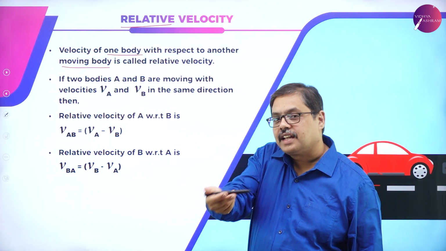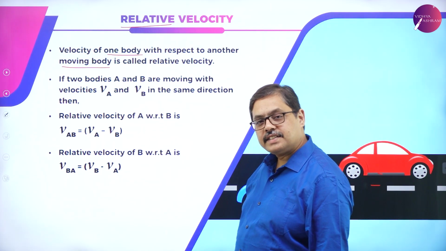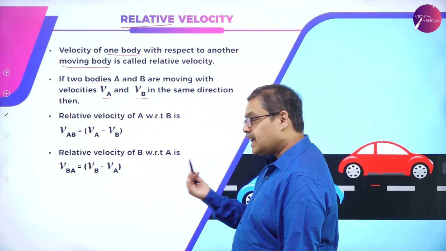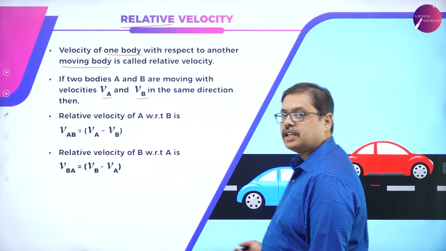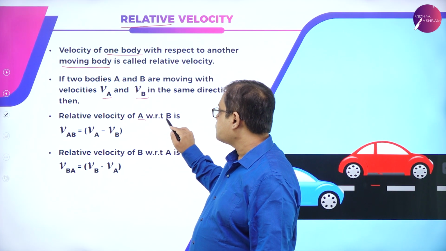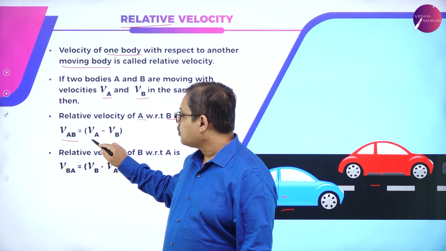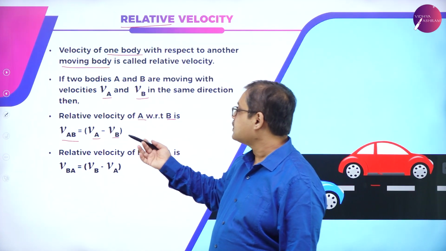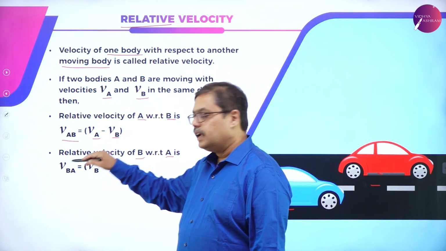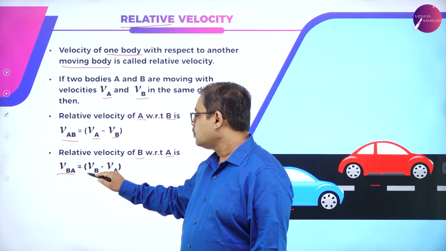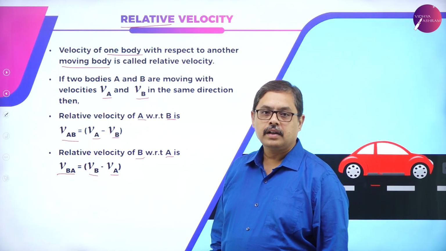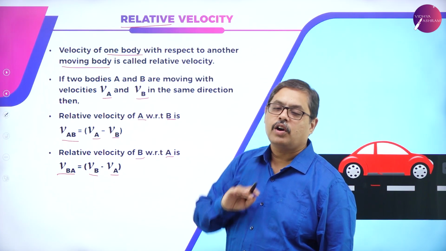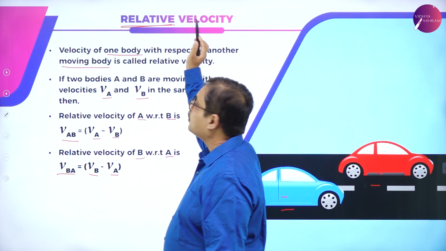Please observe, both the bodies are now in motion. If two bodies A and B are moving with velocities VA and VB in the same direction, relative velocity of A with respect to B is given by VAB is equal to VA minus VB. If you want the opposite, what is the relative velocity of B with respect to A? It is written as VBA, where it is VB minus VA. So whatever is the velocity of one moving body with respect to another moving body is considered as relative velocity.